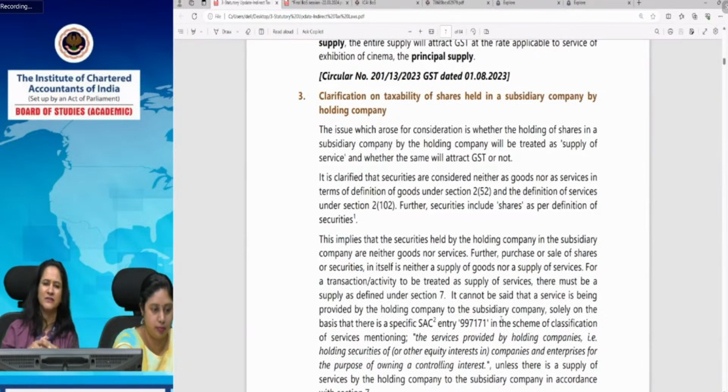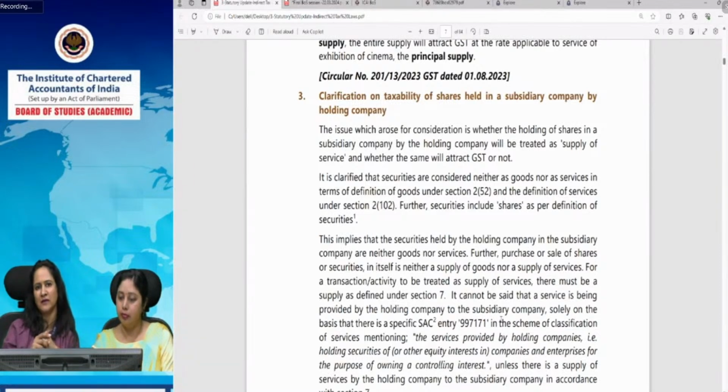But just because there is an entry in the SAC, that doesn't mean that that activity becomes a supply. Because if it is neither a good nor a service, then it can't be a supply under section 7. Just because an entry exists in SAC code, that doesn't mean that service or activity becomes taxable under GST law.